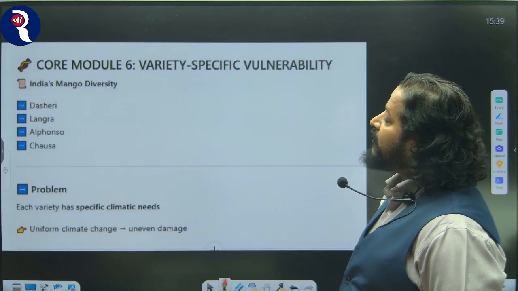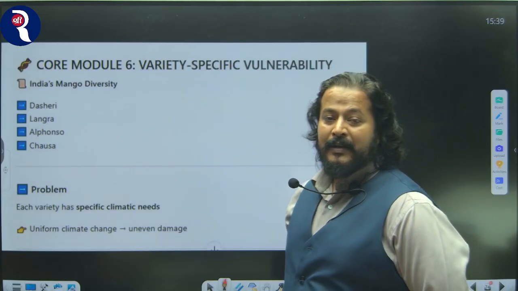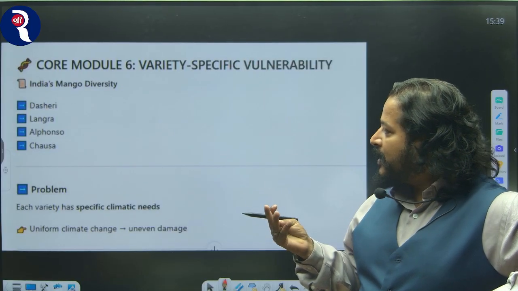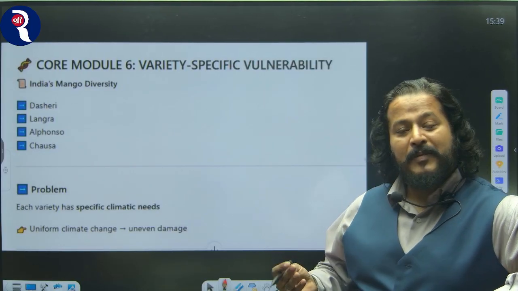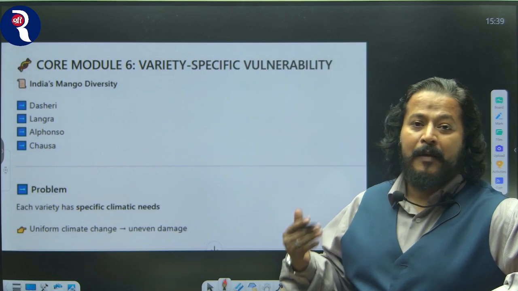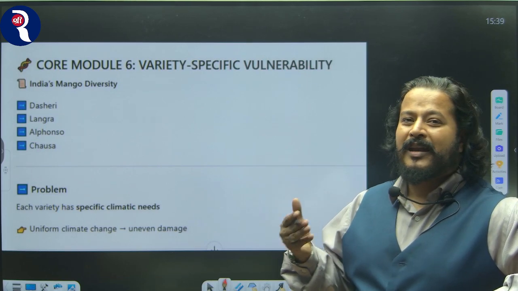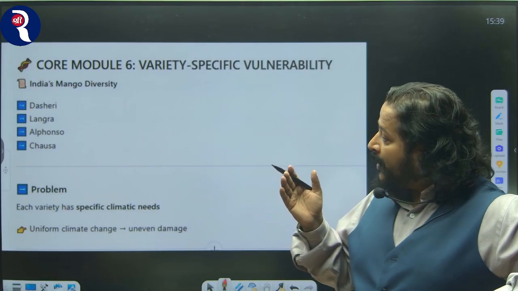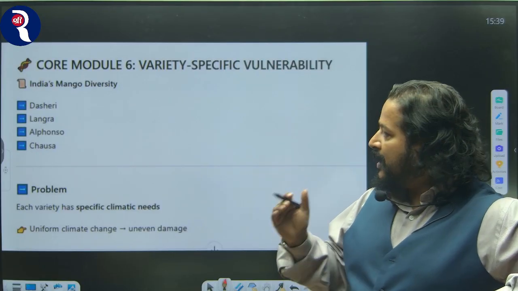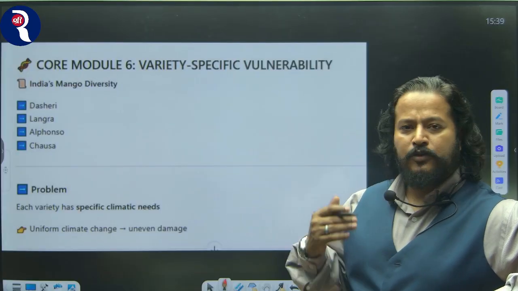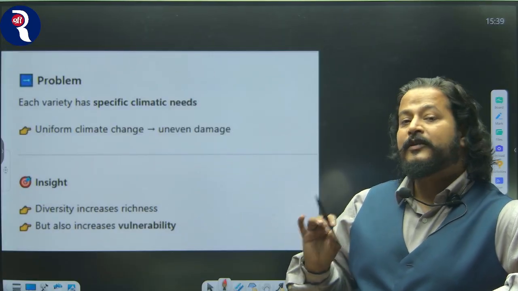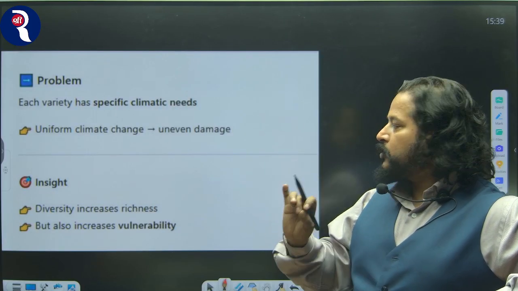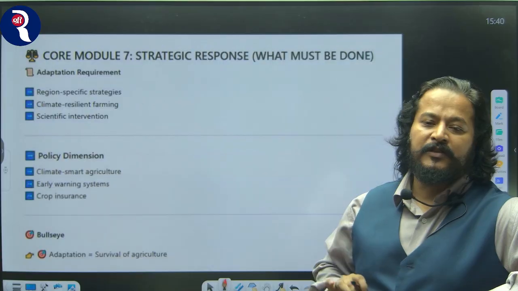Now, variety-specific vulnerability. India as a country is diverse in terms of its mango varieties. We have the Shahri, we have Langda, we have Alfonso, we have Chosa, and the problem is every mango has different climatic conditions. There is huge climate variability in the varieties found in India. So while the Shahri will have different temperature sensitivity, Langda will have different, Alfonso will have different, and Chosa will have different, which will lead to a difficult situation. So each variety has specific climate needs. So uniform climate change will lead to uneven damage across different parts of the country.